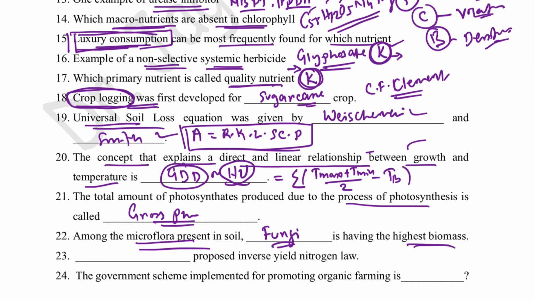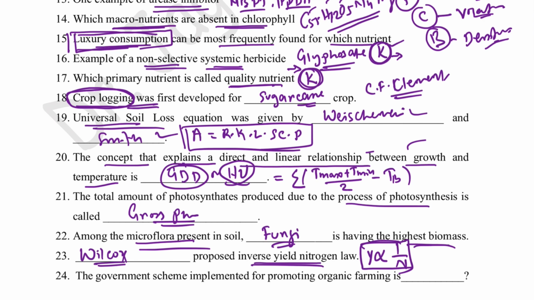Who proposed inverse yield nitrogen law? That is Wilcox. Wilcox is a scientist who proposed inverse yield nitrogen law, which means the law says itself that yield is inversely proportional to the nitrogen content of the crop. When the nitrogen content of the crop is more, then yield will be less. When the yield will be more, the nitrogen content will be less. This was proposed by Wilcox, and this is the inverse yield nitrogen law.